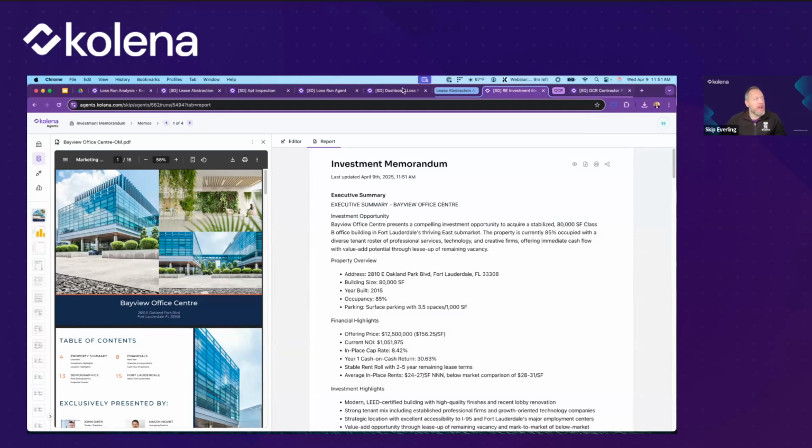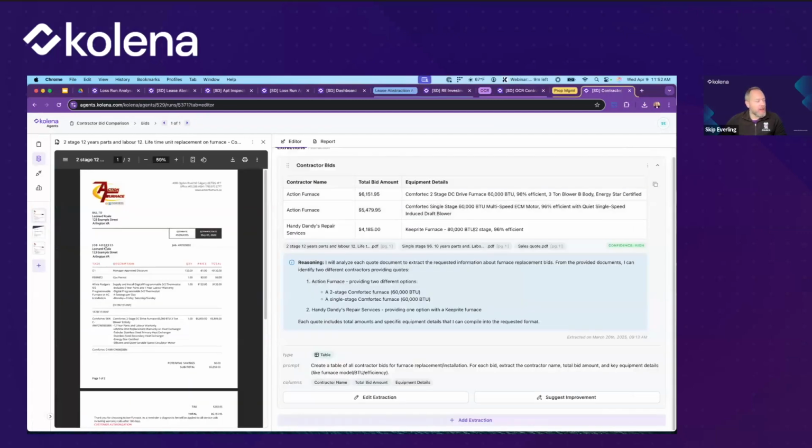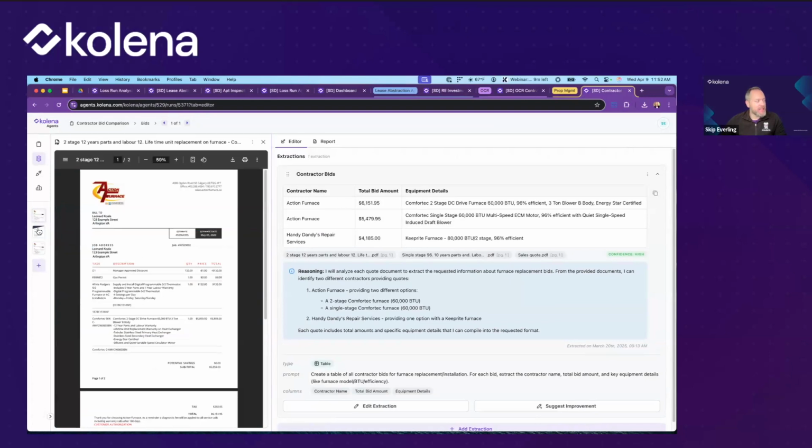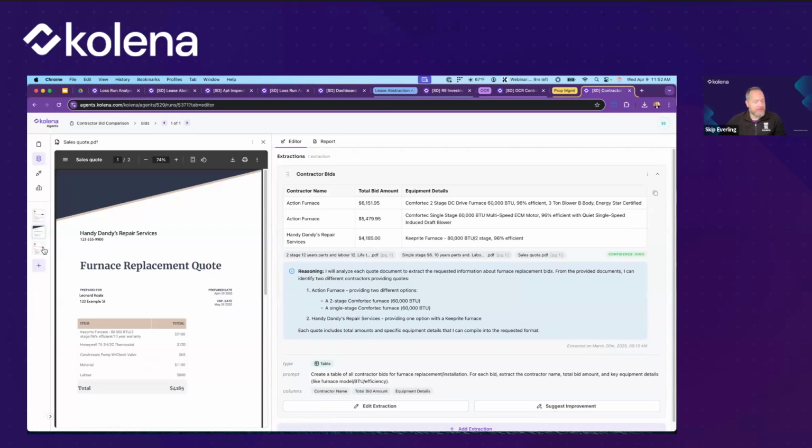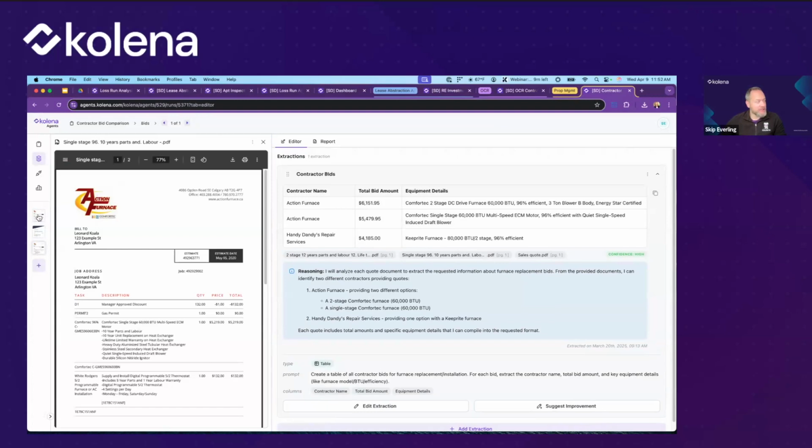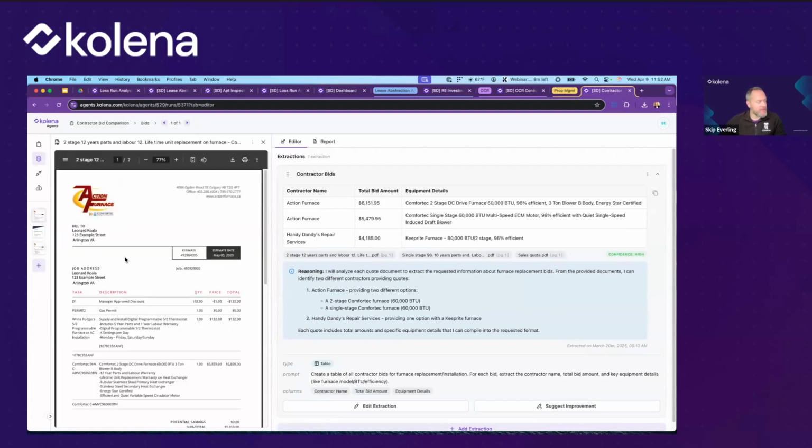Cool. The last demo that I want to show very quickly here in the last few minutes that we have is, actually, before I do that, let me just show you this one because it's neat. This is just a contractor bid comparison. So let's say you are deciding between 3 contractor bids for a particular repair. Handy Dandy's Repair Services, Action Furnace, and another one actually from Action Furnace. And what we wanted to do is compare these contract bids.